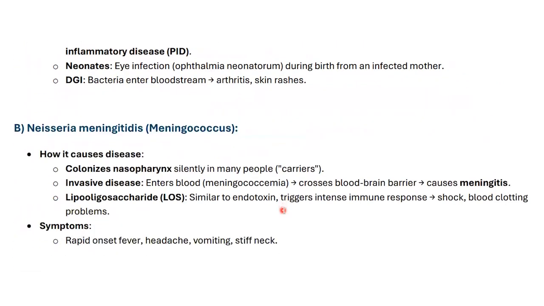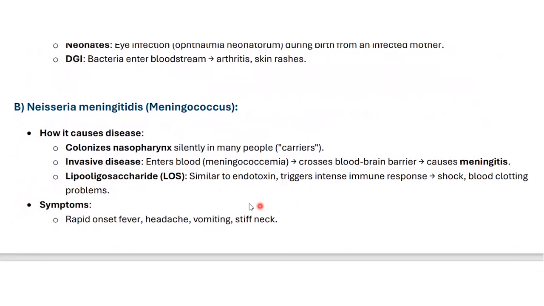Next, Neisseria meningitidis, meningococcus. How does it cause disease? It colonizes the nasopharynx silently in many people, who are carriers. Invasive disease: it enters the blood, meningococcemia, crosses the blood-brain barrier and causes meningitis. That is the most important thing.